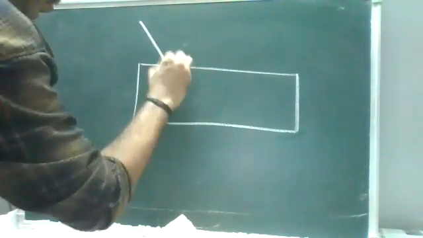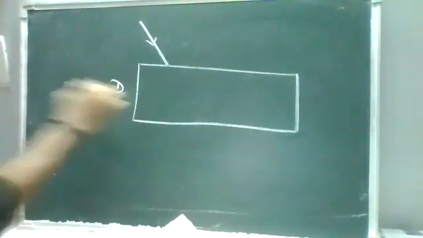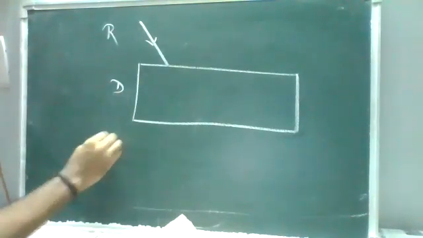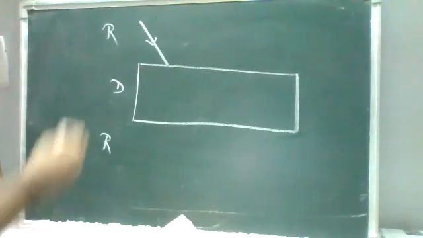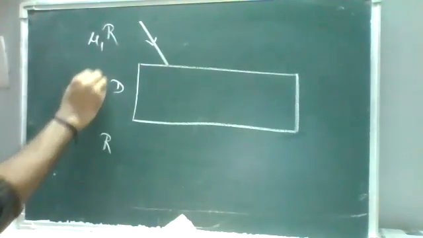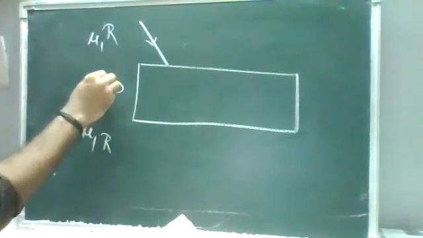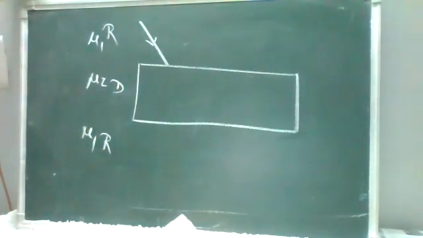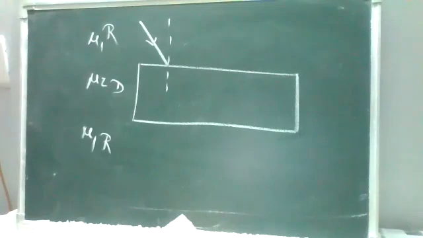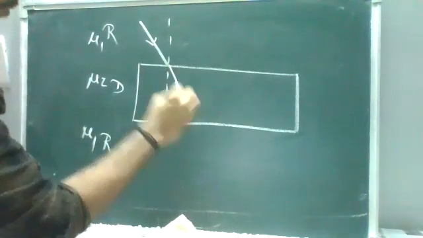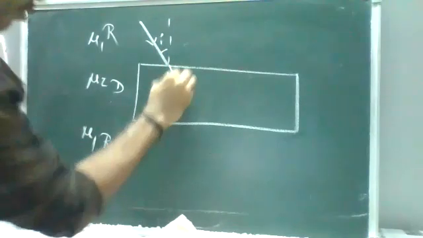Okay, now I'm taking a source. The incident ray is passing, and this is the glass slab. This is nothing but your denser medium, and the air is the rarer medium. When I look at refractive indexes, I call this mu1 and this mu2. Now there is an incident ray falling on the glass slab. Because of the normal line, it will try to bend. So this is your incident ray and this is your refraction.